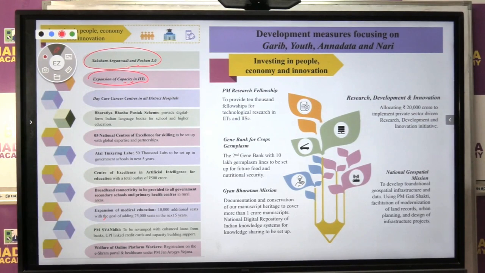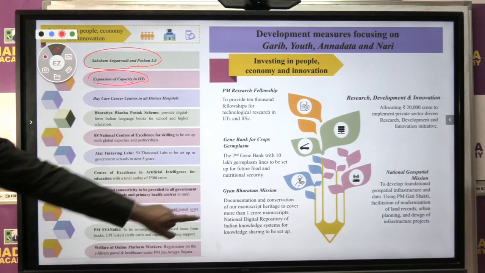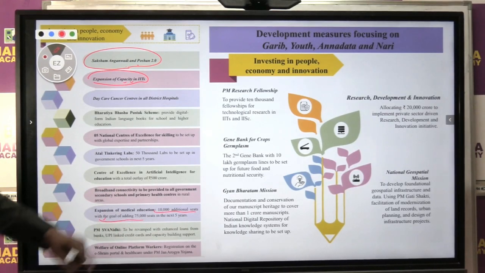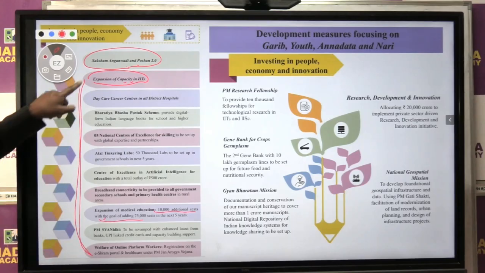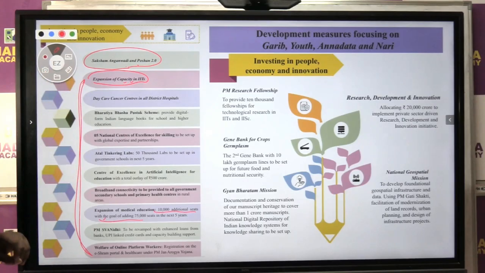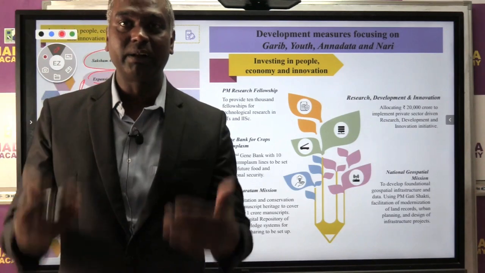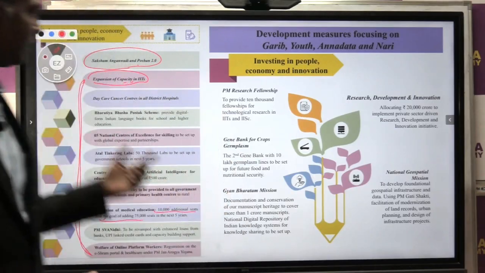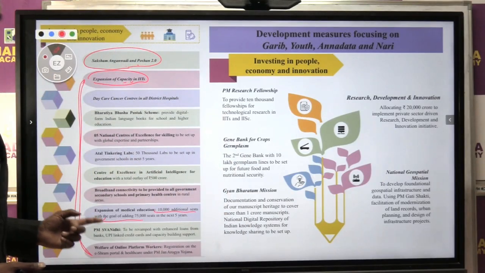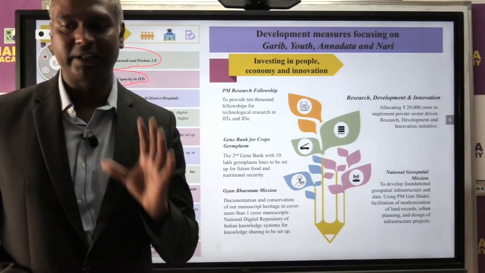For example, 10,000 additional seats will be added in medical, etc. Similarly, for IIT, 6,500 seats the government has promised. So these are various announcements the government has made for investing money in the development of people. This is one area in the exam where the chances of a prelims question are higher. Okay.